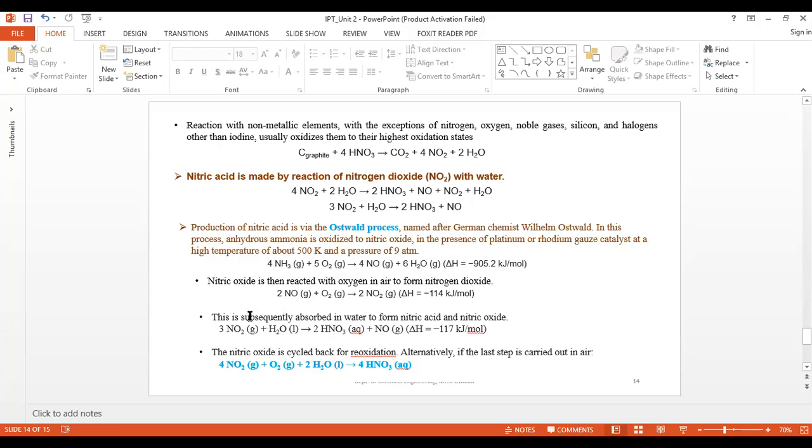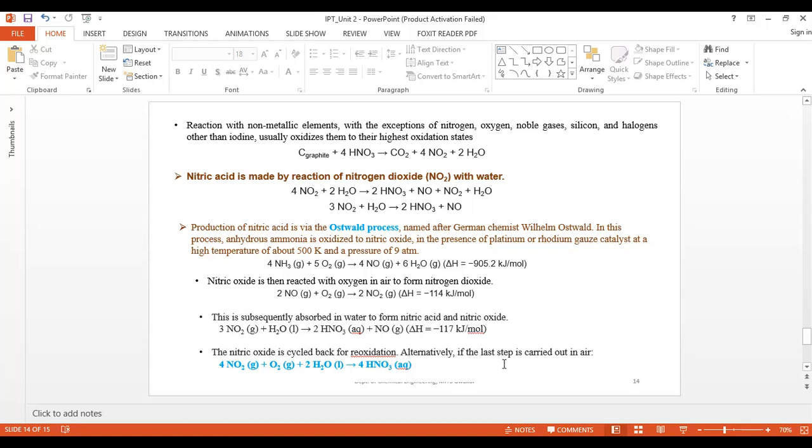Subsequently this nitrogen dioxide is absorbed in the water to form nitric acid and nitric oxide. When this nitrogen dioxide is absorbed in the water, it forms nitric acid, and at the same time you will get nitric oxide. This is also an exothermic reaction. Okay, and the nitric oxide is cycled back for reoxidation.